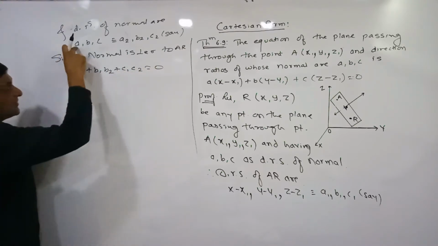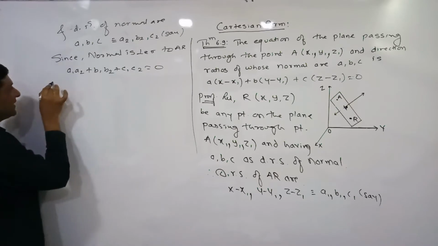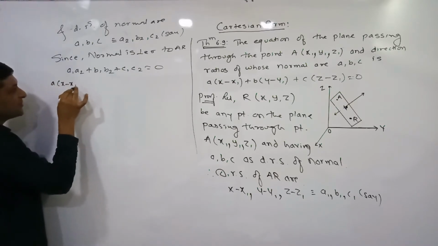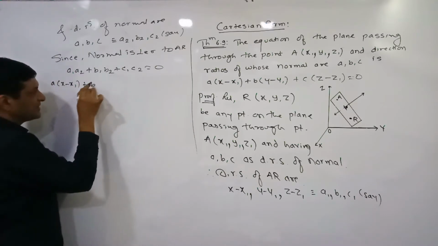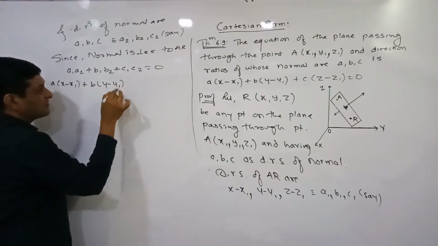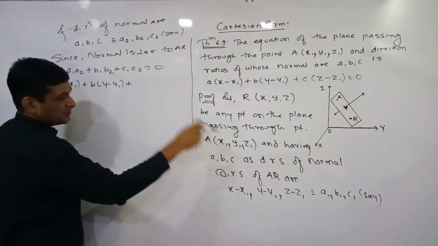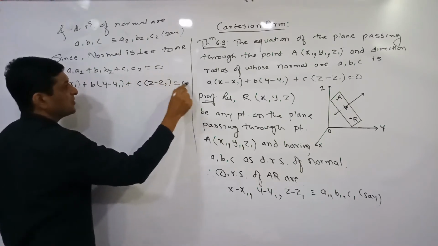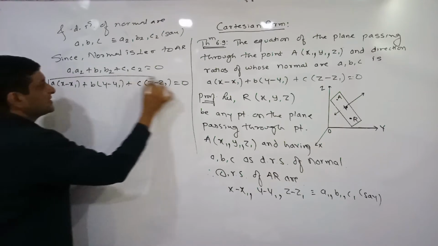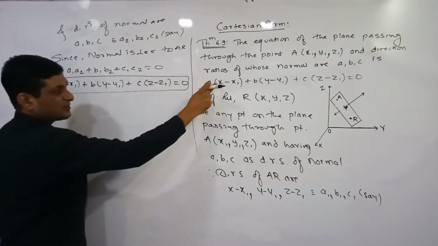So we get a into (x minus x1) plus b into (y minus y1) plus c into (z minus z1) equals 0. Keep it as it is on this side, and check whether this is our required Cartesian equation of the plane.